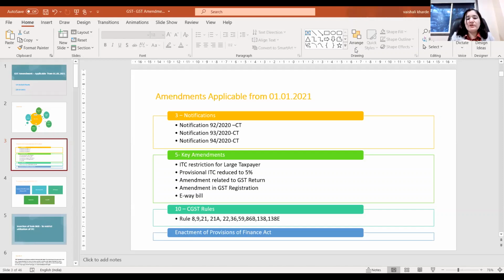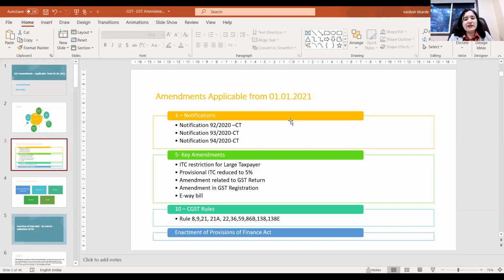Today we are going to discuss three notifications issued under the GST Act: 92, 93, 94. If we see these notifications, notification 94 is very critical, and we are going to discuss that in detail. Notification 93 is only for the waiver of late fee for a specified region or specified area, and hence we are not going to discuss that. But for notification 92, whatever is relevant for all taxpayers and the provisions which are implemented from 1st January, we are going to discuss. So let's start first with the critical notification, that is notification 94 of 2020.